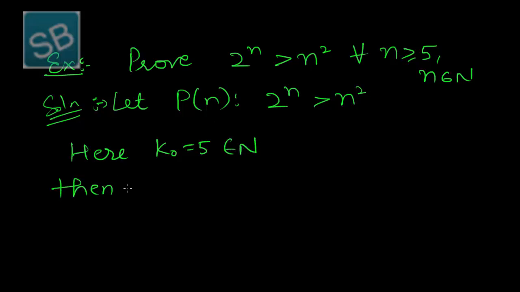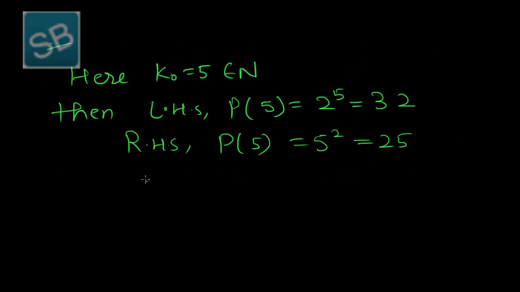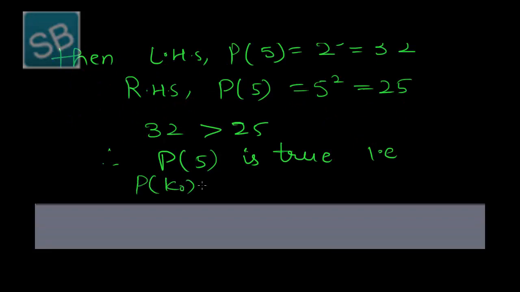Then the left hand side, that is P of 5, is equal to 2 raised to power 5, that is 32. And the right hand side is 5 square, that is 25. So it is clear that 32 is greater than 25. Therefore P(5) is true. That is, P of k naught is true. So this was the first step, involving k naught.